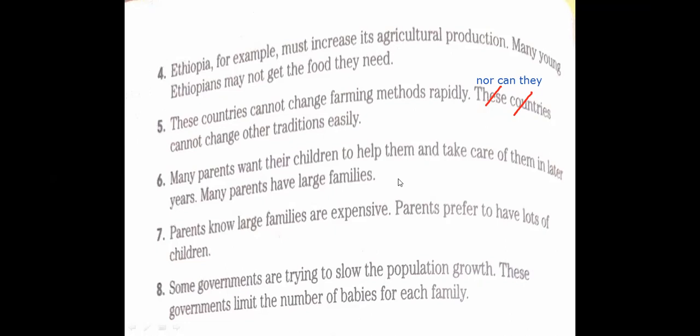Grade 8, I skipped number 7 and number 8 because the time started to pass. Exercises 6, 8, and 10 are cancelled because they are useless. They depend on imagination and waste time. So we will not answer them. You agree with me, my dear students? Yes, Mr. Okay. Now we are going to move together to practice 7.